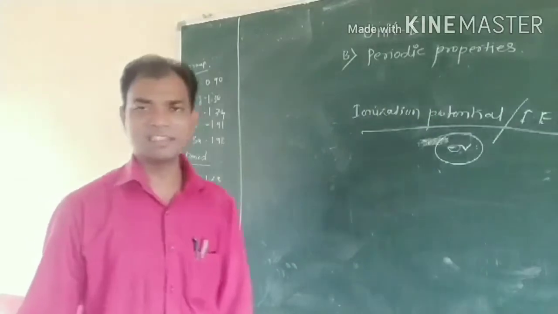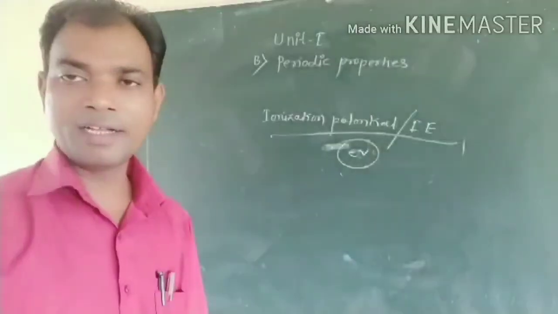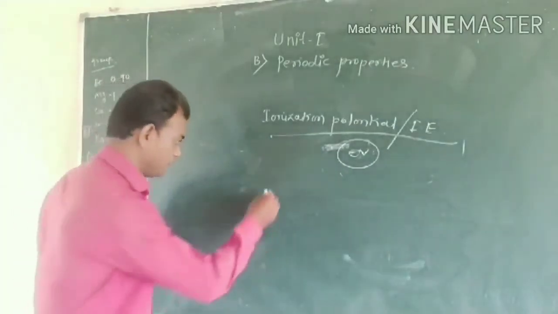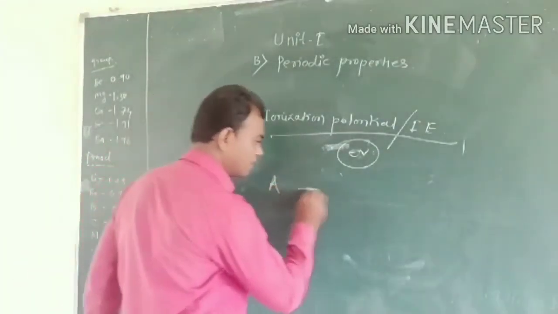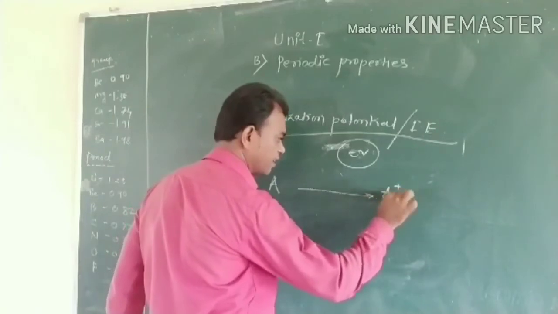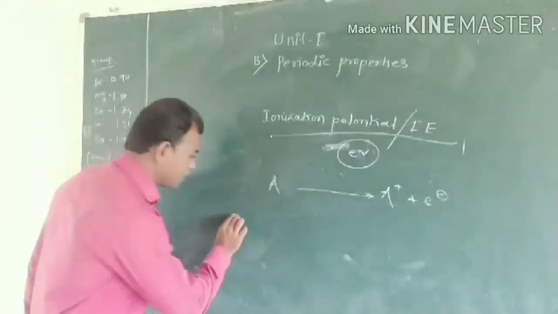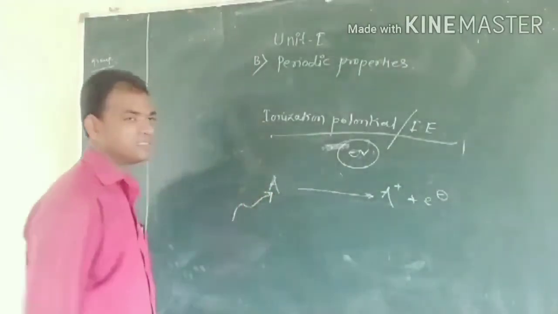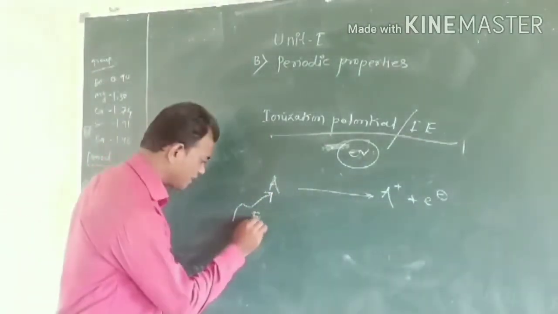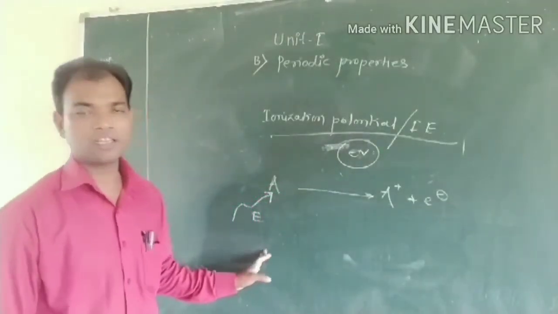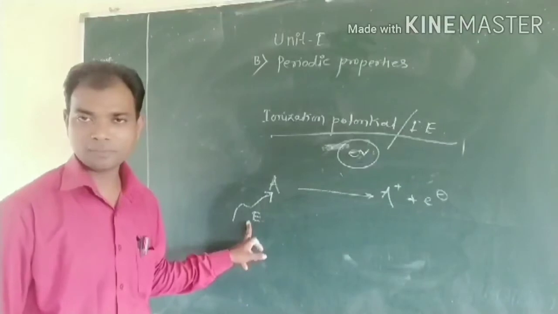In a simple way, it is the energy required to ionize an atom A into A plus and an electron.